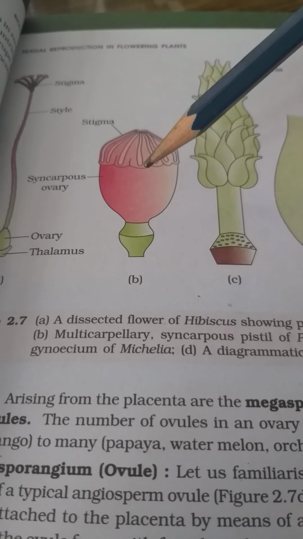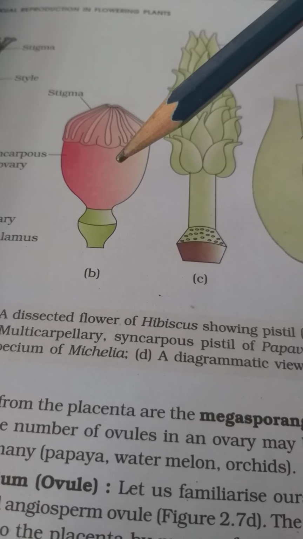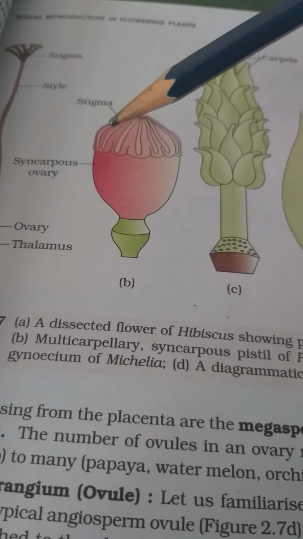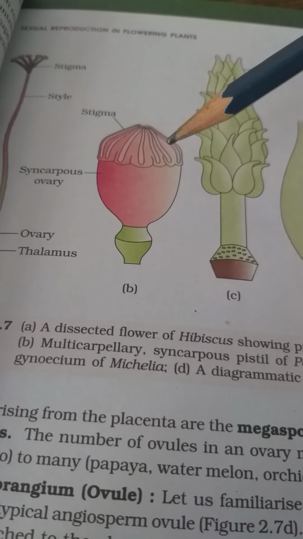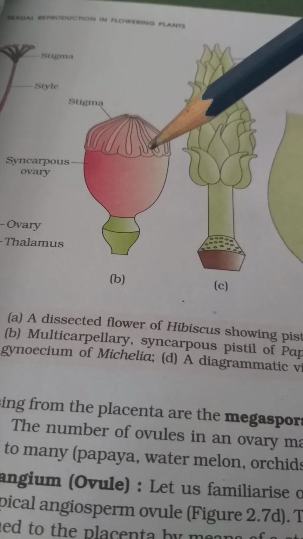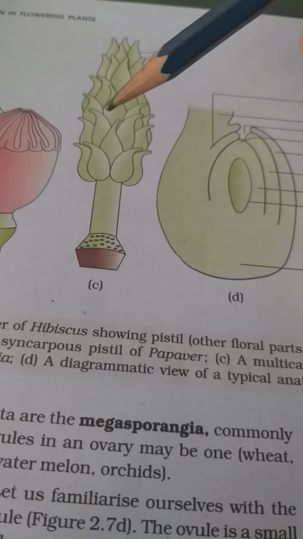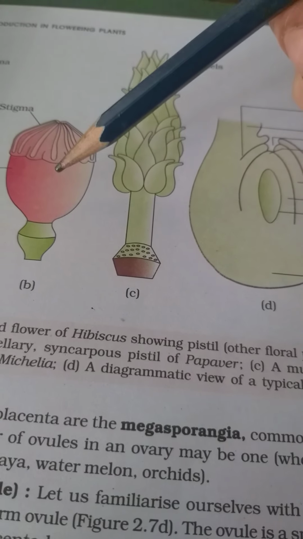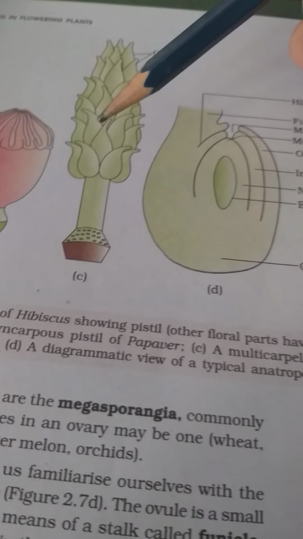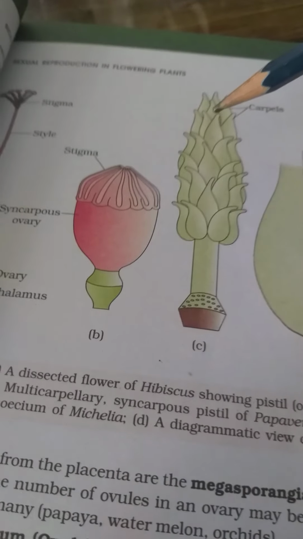Now, this is the picture which shows the gynoecium of papaver. It is multicarpellary, that means many carpels, but they are fused, syncarpous. Multicarpellary, syncarpous pistil of papaver. This is the gynoecium of champa, Michelia. Multicarpellary, many carpels, but apocarpous. Carpels are not fused.